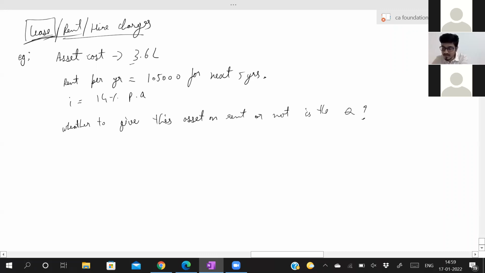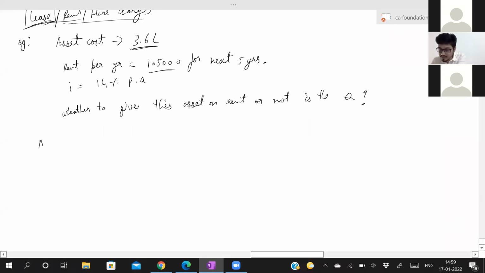See, today you have spent 3.6 lakh. Now if you give it for rent, you will receive 1,05,000 for the next 5 years. In a general calculation, 1,05,000 into 5 years comes to 5,25,000. Anyway, I will be spending only 3.6 lakh today. No, this is not how you have to do it. You have to calculate the present value of this rent.